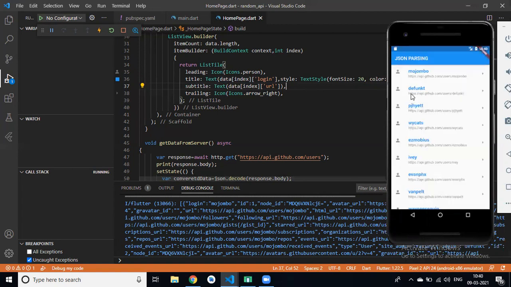Then we got the username and URL. Now you can see. So instead of loading, can we show a circular progress indicator here? Yes, how? Can you please?